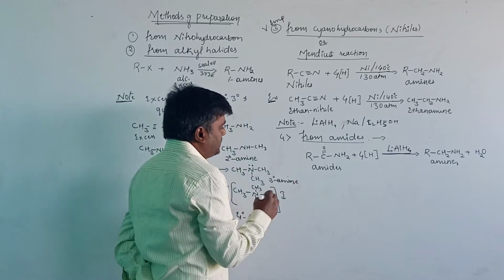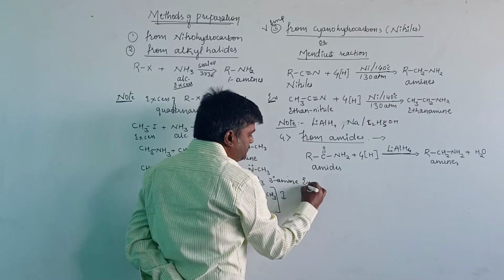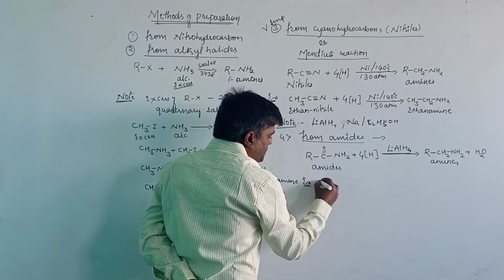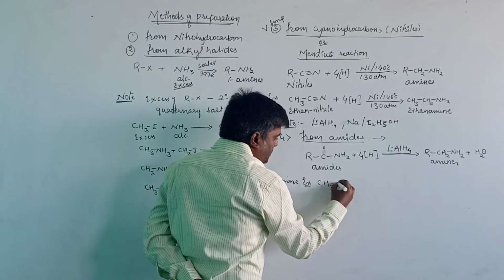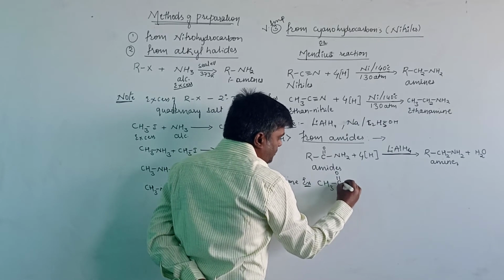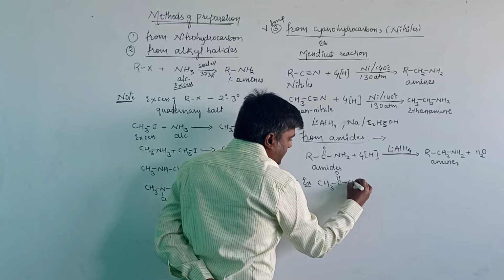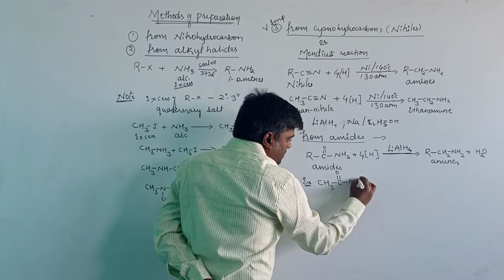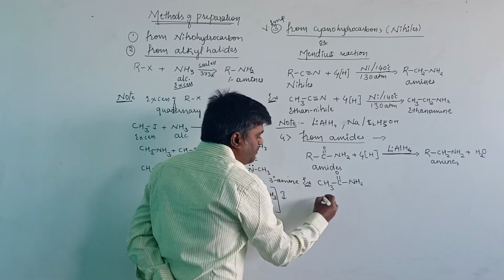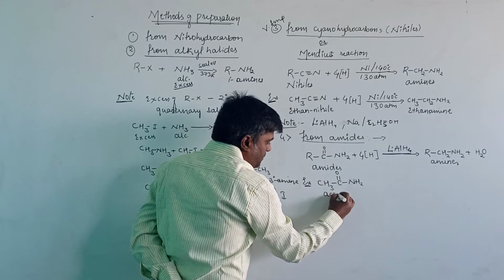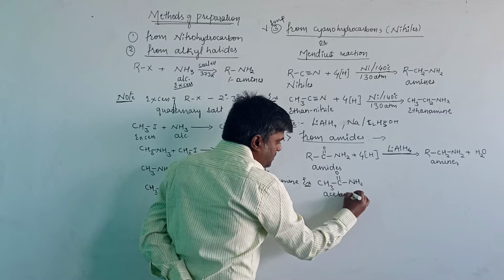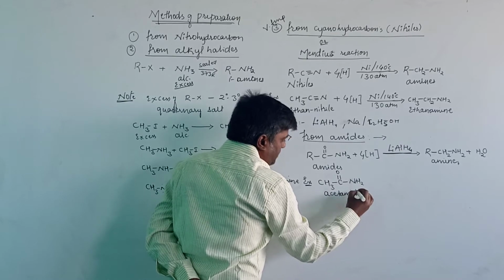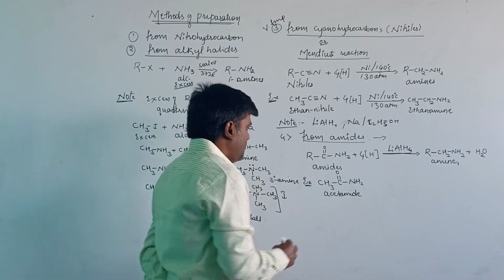Then let us take the example here. Example: CH3C=O NH2. This is the amide compound. The name for this compound is acetamide.